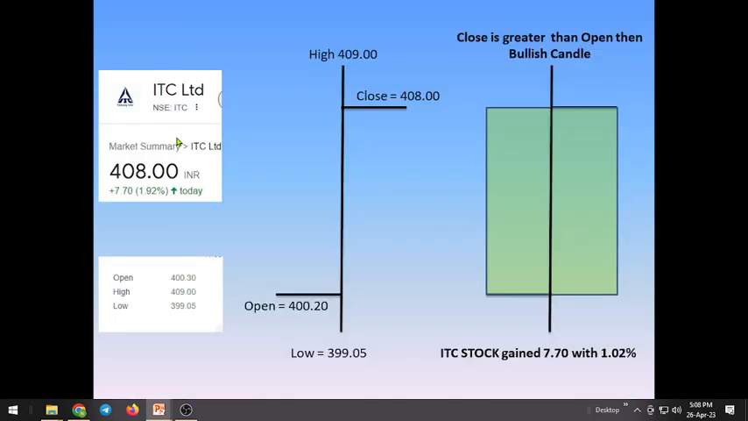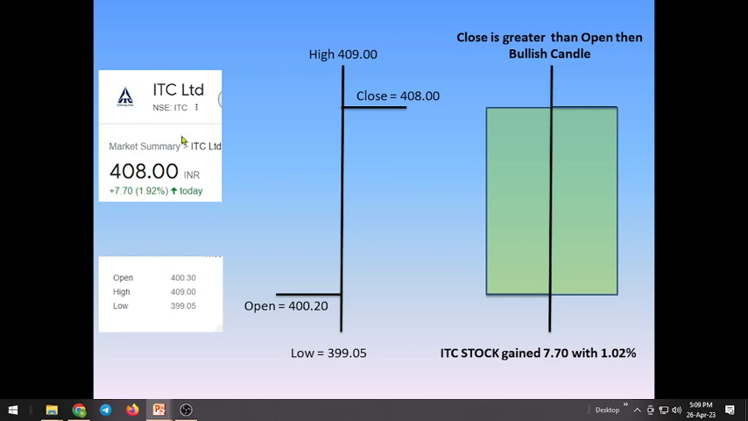If you add all these high, low, open, close: open here, low made 399 and high made 409 and closed at 408. Now we need to fill this from open to close and close to open, then we'll get this kind of a candle. So when open is at the bottom and closed at the top, then that is called a bullish candle and it's denoted as green color candle.